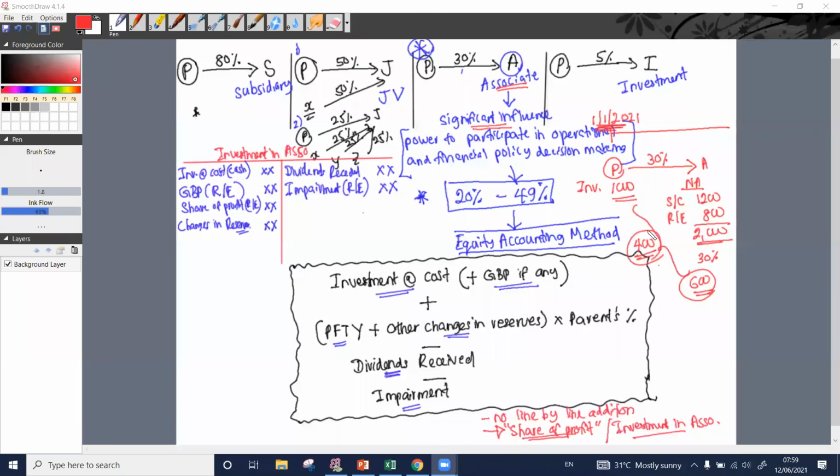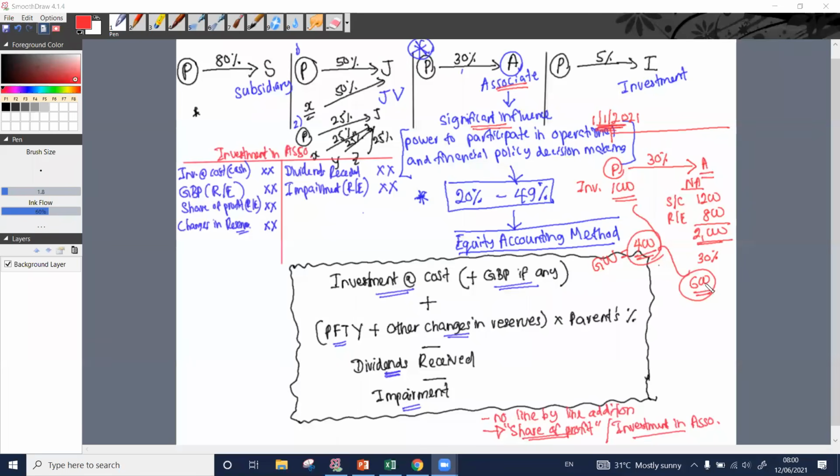Therefore this 400 is the goodwill amount that has resulted from the acquisition. So 400 is the goodwill, as most of you have answered. Why?